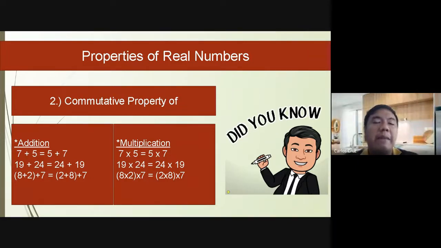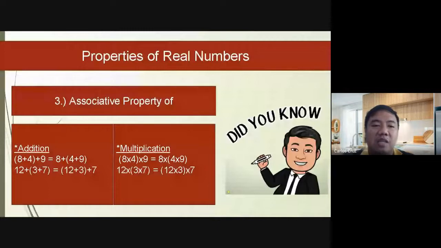So that will still be considered as commutative property. Pero kung iba ang pinagpalit sa loob ng grouping symbols, 'di ba? So kung iba na yung pinagsama sa loob ng grouping symbols, ibang property na po. So the same goes with the commutative property of multiplication. 7 times 5 is equal to 5 times 7. So even though you change the place or the position of the numbers, then the answer will still be the same. That is commutative property.